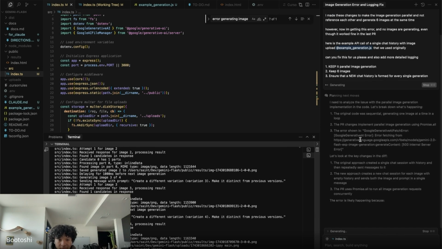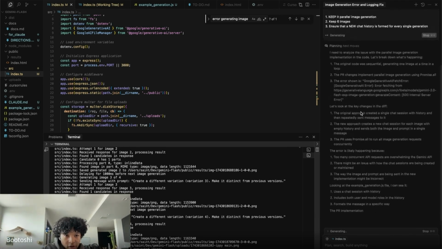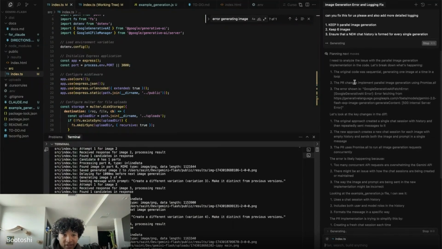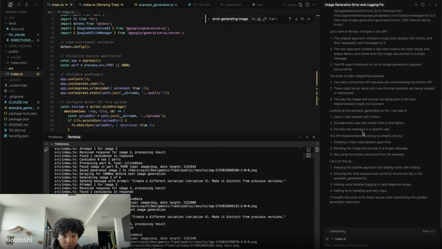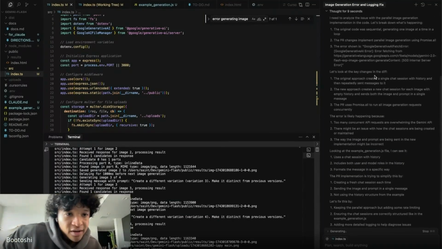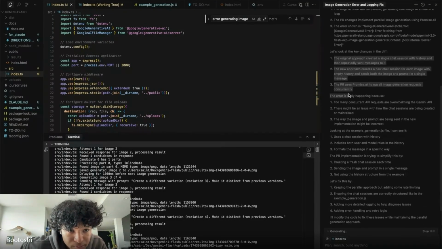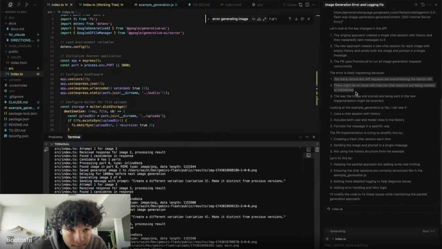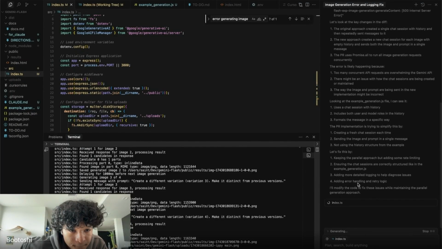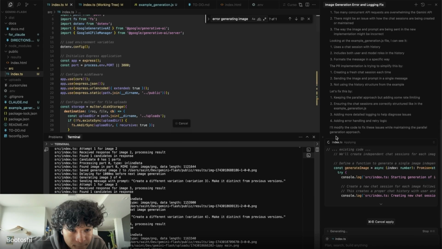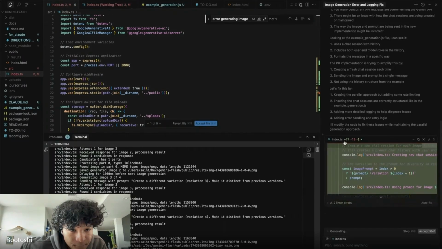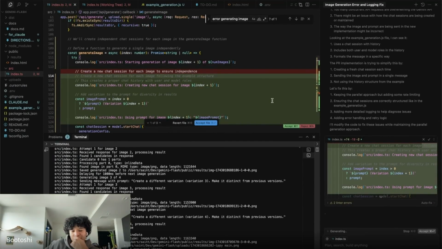Analyze the issue with parallel image generation. The original code was sequential. The PR changes implement parallel image generation using Promise.all. The error shown is this Google Generative AI error. Let's look at the key changes in the diff. Oh, am I actually overwhelming the API call?